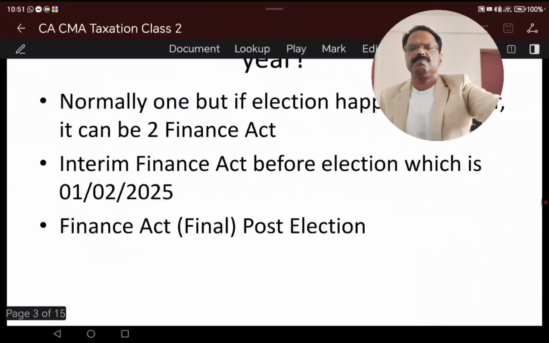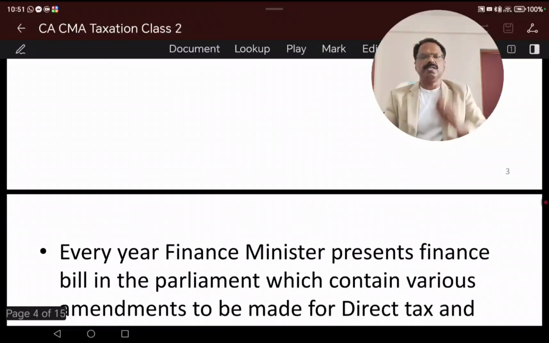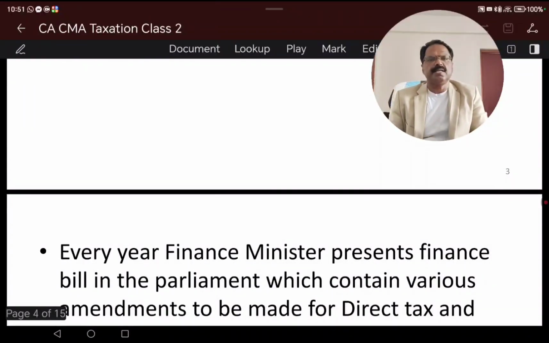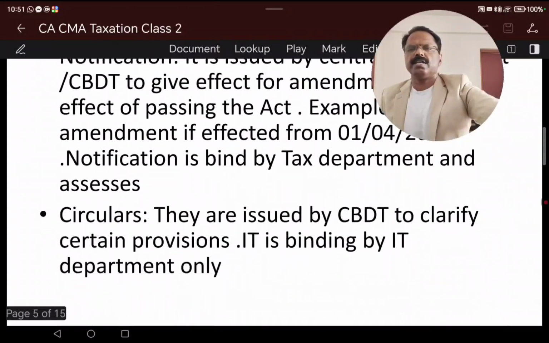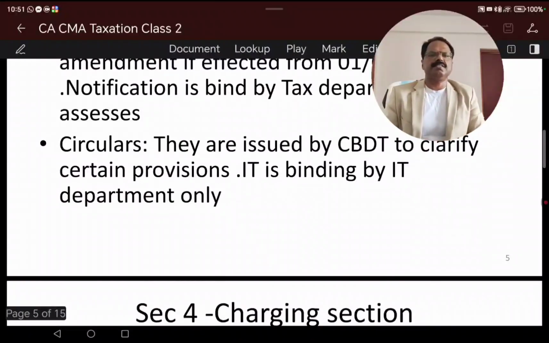Normally there will be one Finance Act, but in cases where elections are happening, there can be another Finance Act after the elections. The first is called the Interim Finance Act, and the subsequent post-election one is called the Final Finance Act.